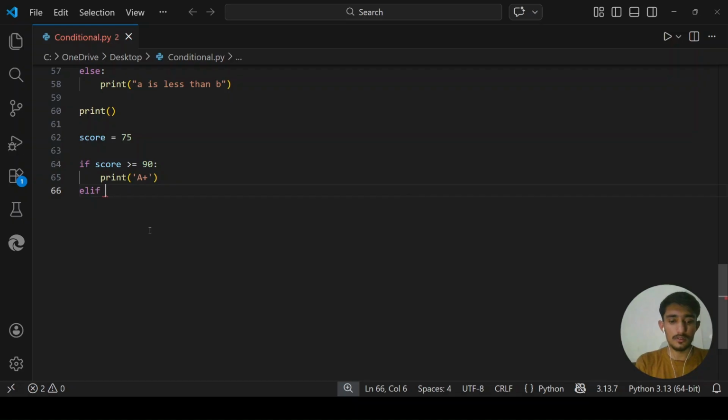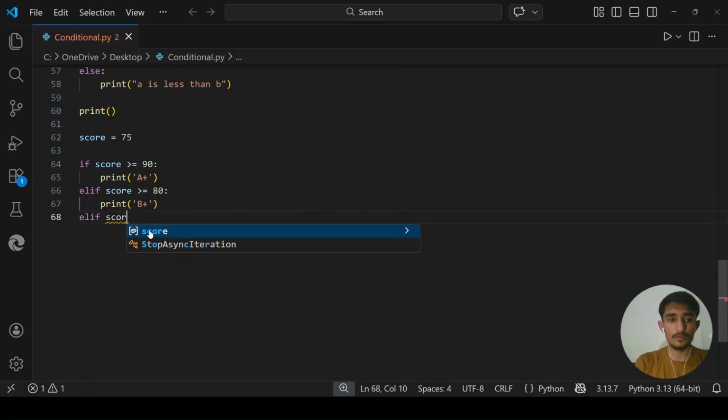If his score is greater than or equal to 70, then give him capital C plus.